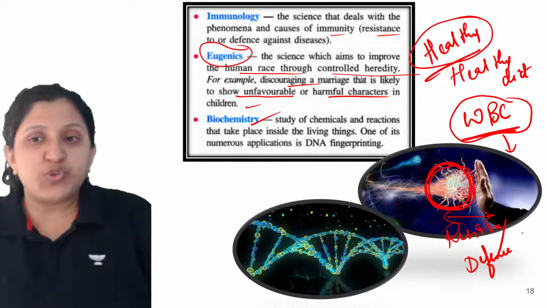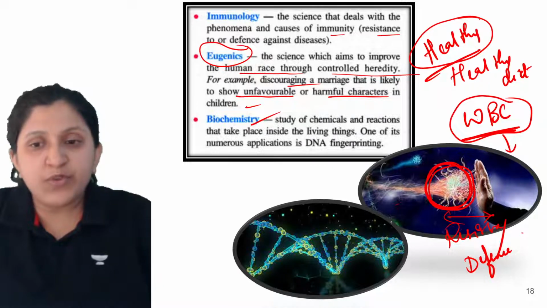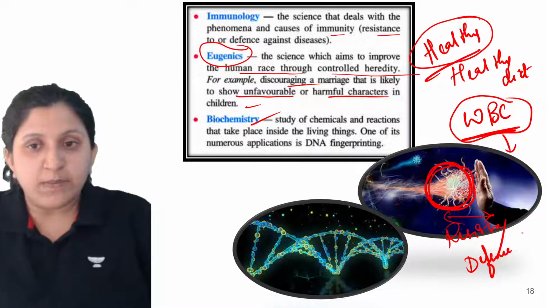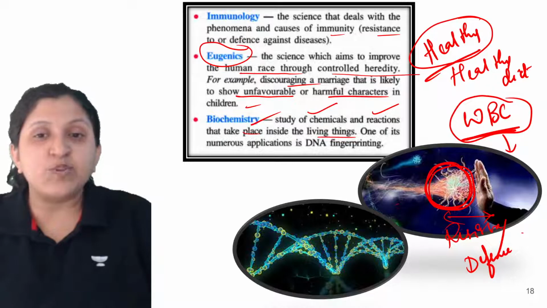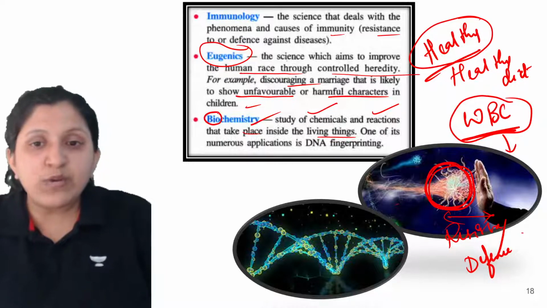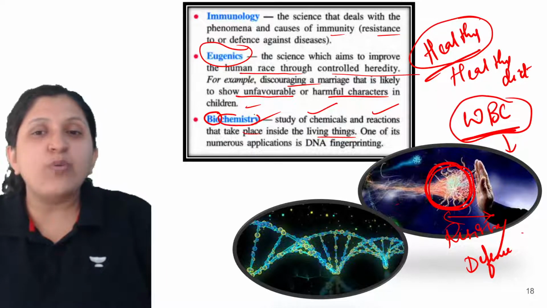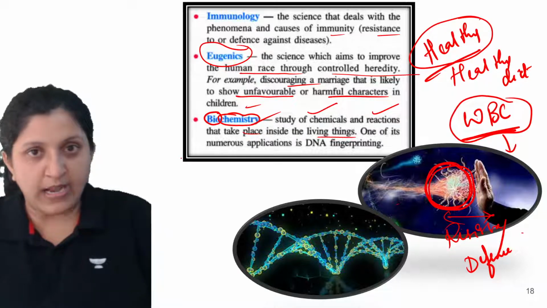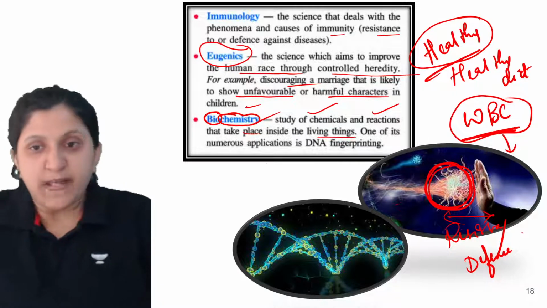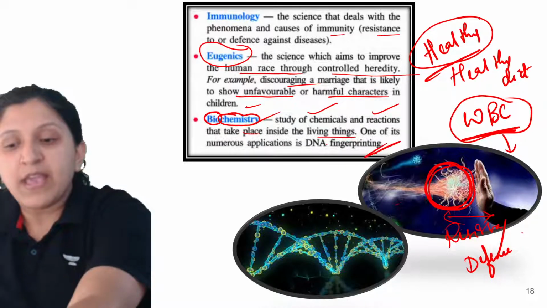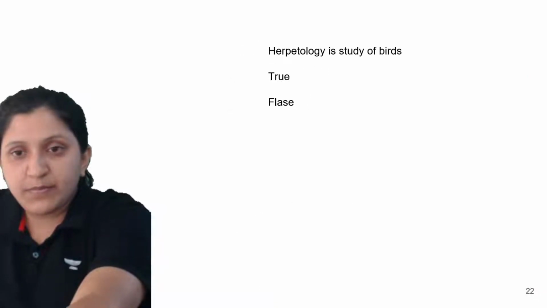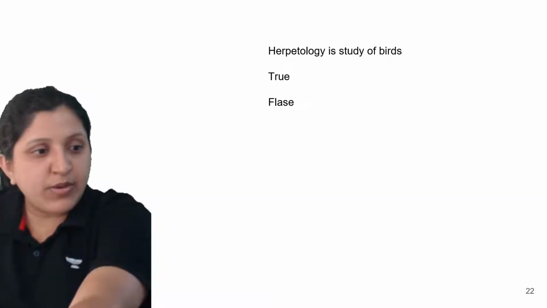Now biochemistry, so you can see a DNA here. It is the study of chemicals and reactions that take place inside living organisms. Bio is living, chemistry is basically what all changes are occurring in an organism, so that is biochemistry. One of its numerous applications is DNA fingerprinting. So in DNA fingerprinting this can be used. All right, let's have a look at this.